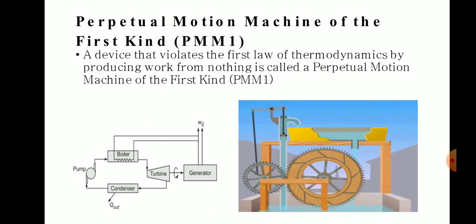Then finally we come to the last topic, which is the perpetual motion machine of the first kind. A device that violates the first law of thermodynamics by producing work from nothing is called a perpetual motion machine of the first kind. Consider the first example. It is a steam power plant. It is proposed to produce steam by a resistance heater placed inside the boiler instead of by combustion of fuel.